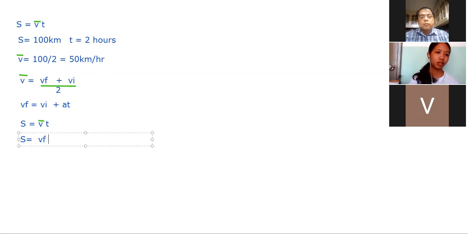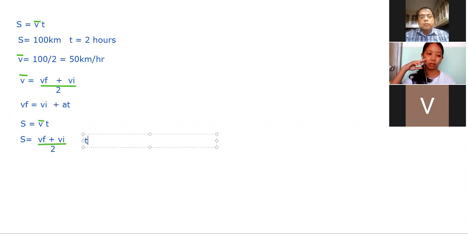VF plus VI, all over 2. And then we multiply the whole thing by another variable called T. So the first value that we wrote is actually our V bar alone.